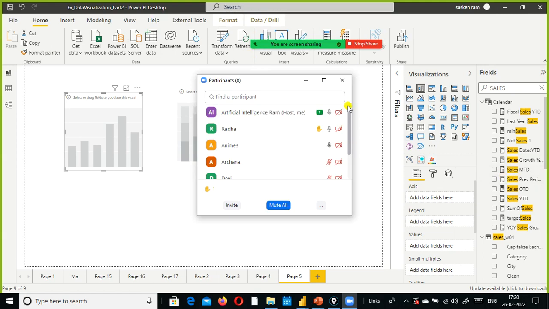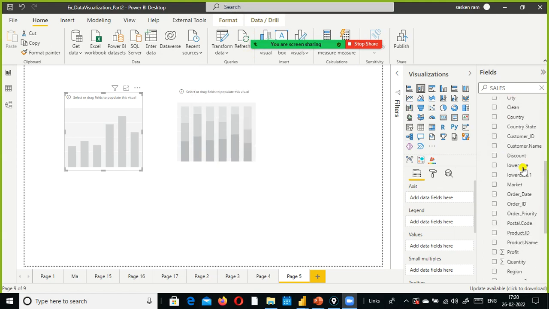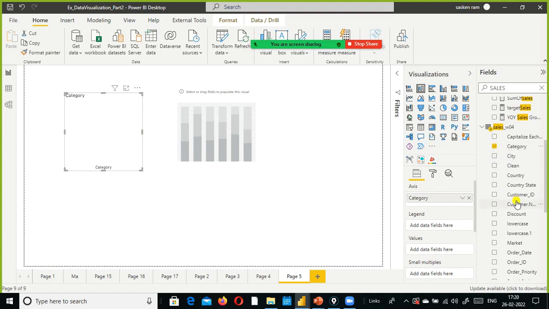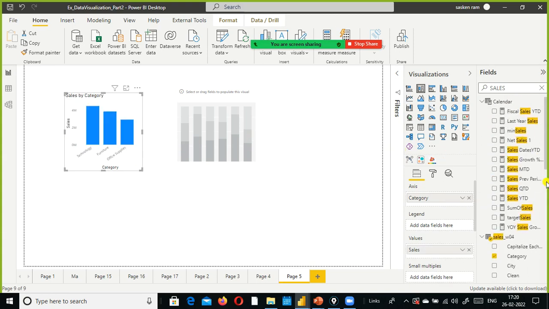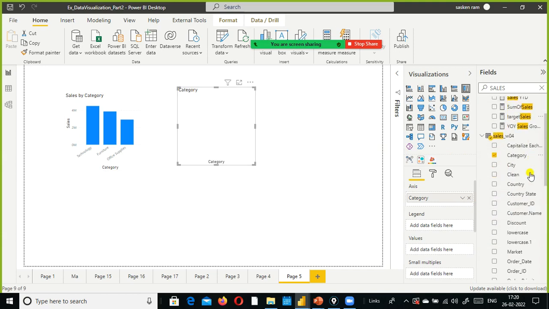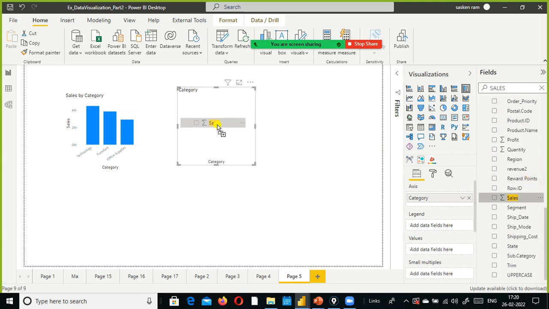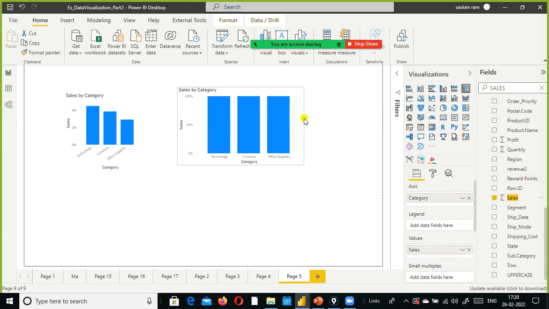So the stacked bar chart will hold all the numbers and it will show the lower end and upper end. In the 100% stacked bar chart, it will always stay at 100% for all the categories, but the only difference will be that the numbers will be shrunk to fit the 100%.